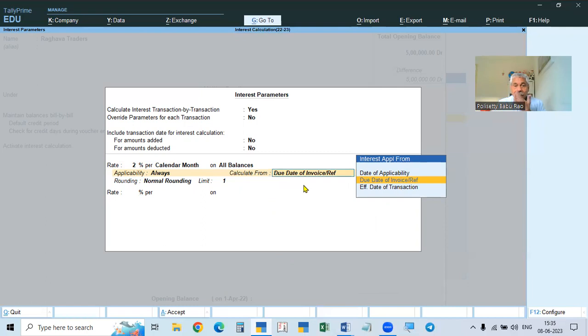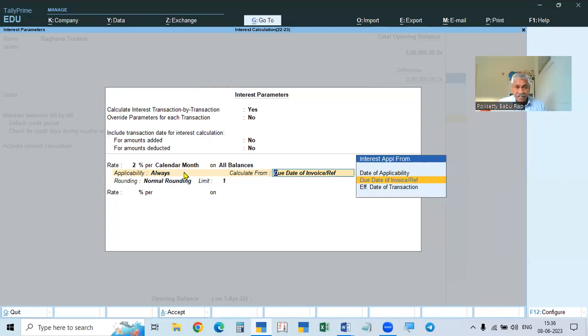So the due date of the invoice, the invoice or reference, sometimes it is called reference also. In such a case, it is always to be calculated like this. Sometimes we don't give credit days. Then it is to be calculated from the invoice date. If we give the number of credit days, then it will be calculated from the due date. But if we did not give the credit days, it should be calculated from the date of the invoice.